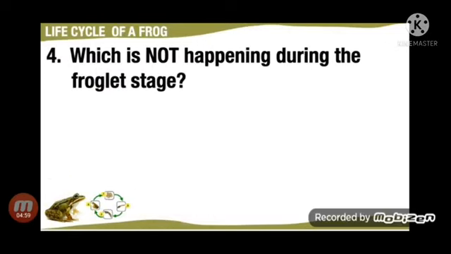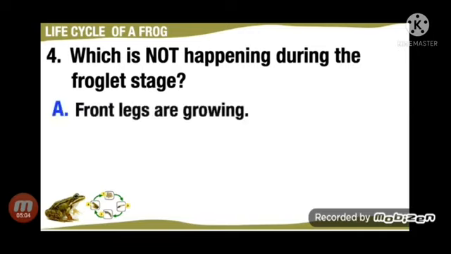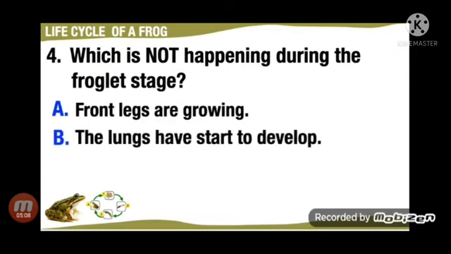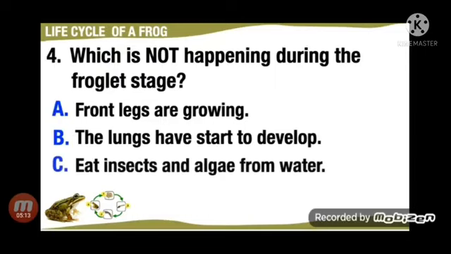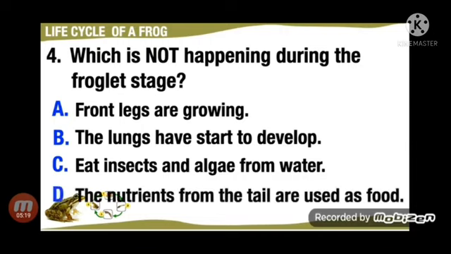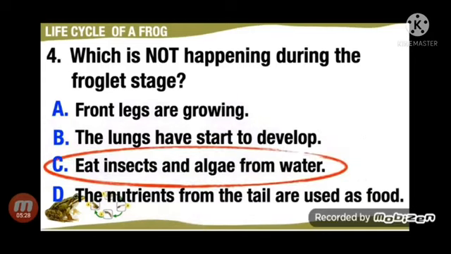Which is not happening during the froglet stage? A. Front legs are growing. B. The lungs have started to develop. C. Eat insects and algae from water. D. The nutrients from the tail are used as food. The correct answer is C. Eat insects and algae from water.